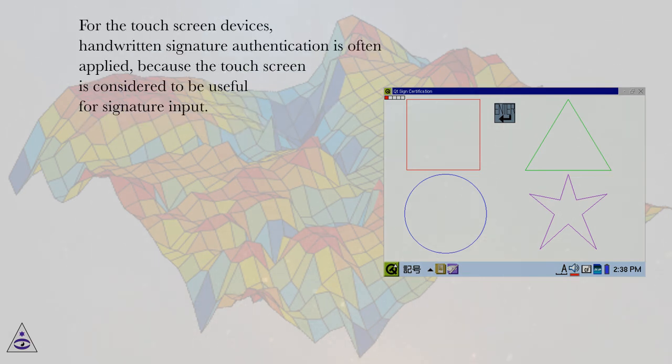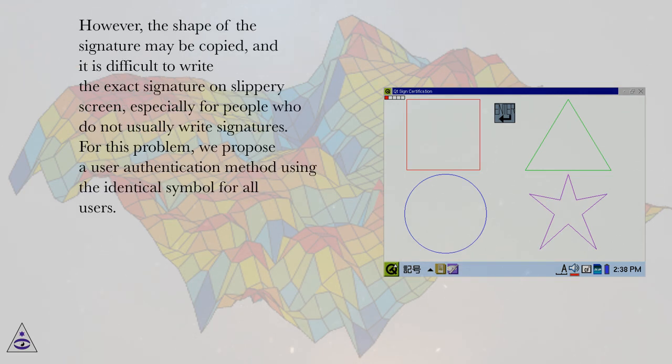For touchscreen devices, handwritten signature authentication is often applied, because the touchscreen is considered to be useful for signature input. However, the shape of the signature may be copied, and it is difficult to write the exact signature on a slippery screen, especially for people who do not usually write signatures.